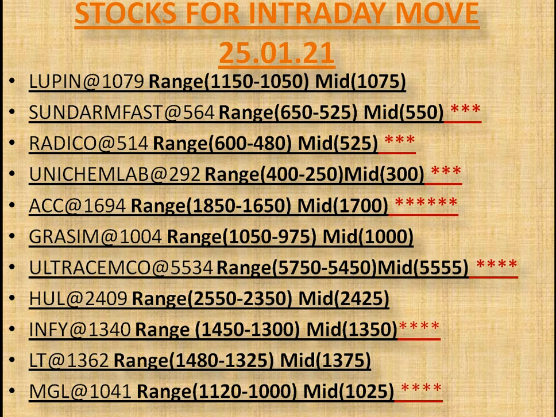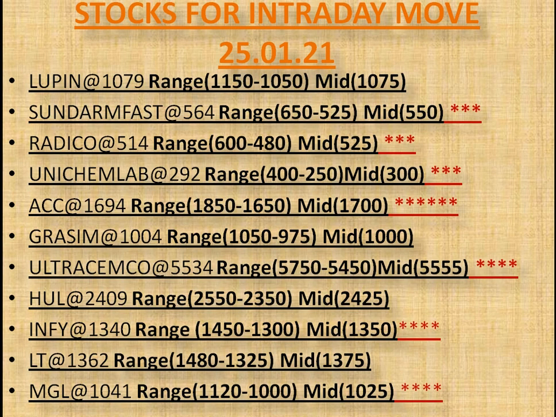You can note down every stock's range with midpoint for intraday trading. We can call the midpoint the pivot point, the upper range the higher resistance, and the lower range the major support.